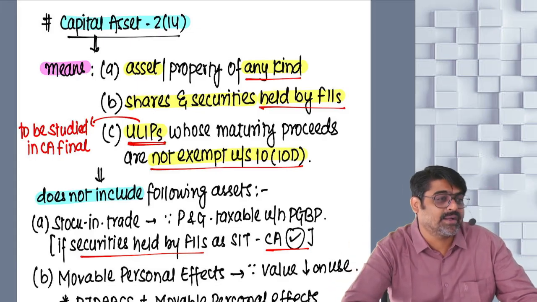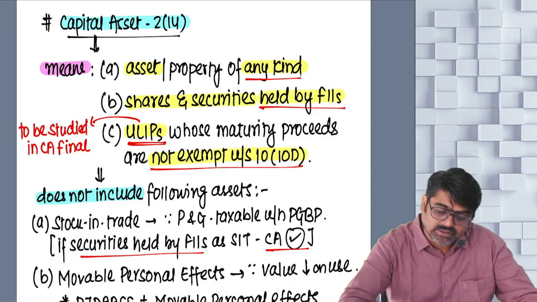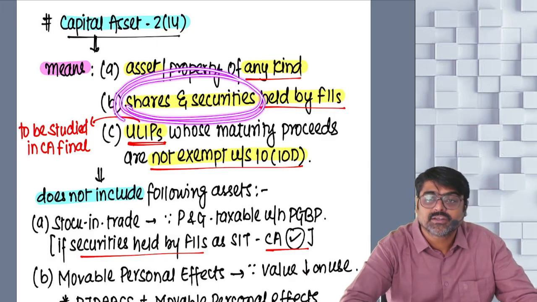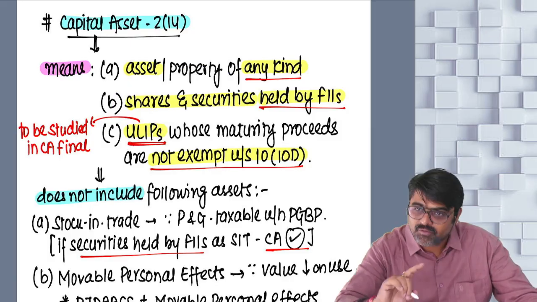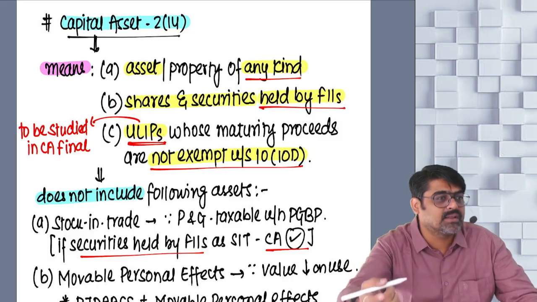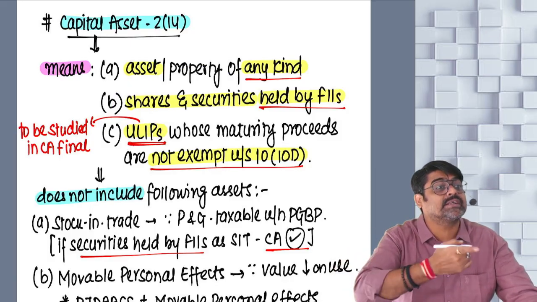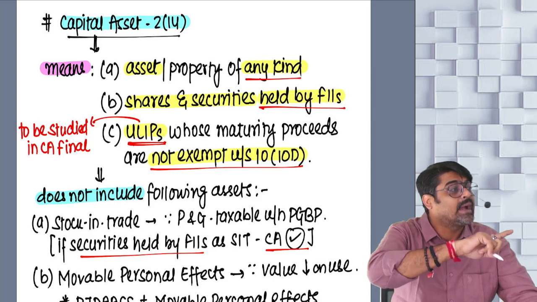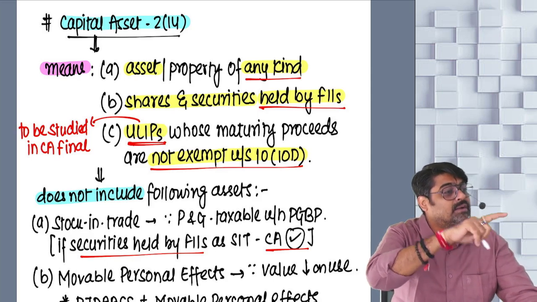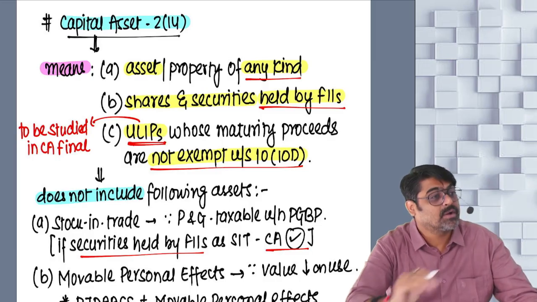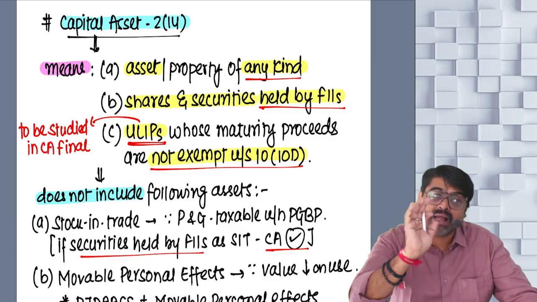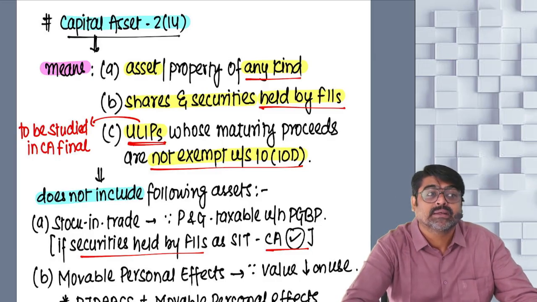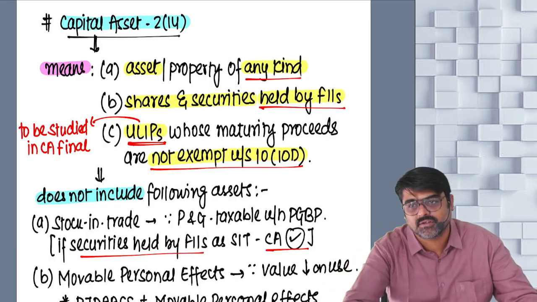Tax at normal rates, because the shares and securities are held by them as stock in trade. And whenever they sell their stock in trade, the resulting profits are charged under the head PGBP, and that was charged at what rate? Normal rates. And because of the normal rates applicable on that profit or gain, what used to happen? They used to pay higher taxes.